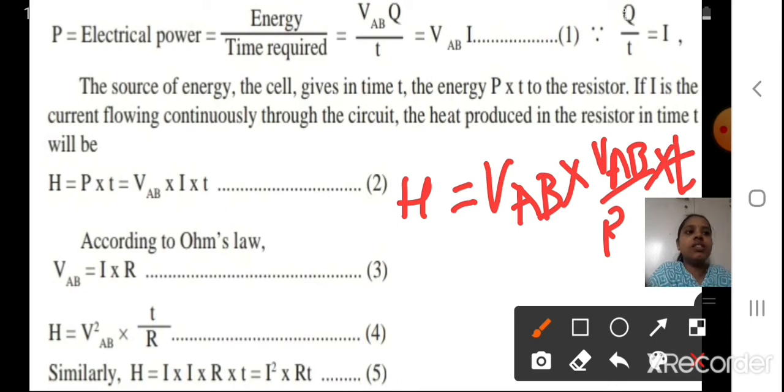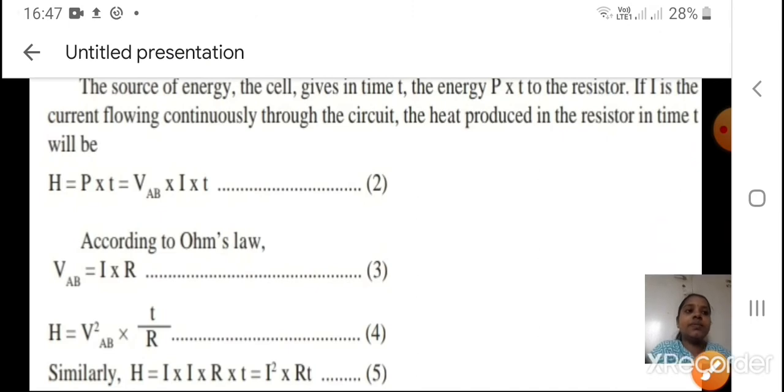Can you see this? I hope you are understanding. Okay. So, VAB will become V square AB and this T upon R will come. Can you see T upon R is there? Yes. So, that is our equation 4, and equation 5, I hope you understood. Okay. So, we will move to the next.